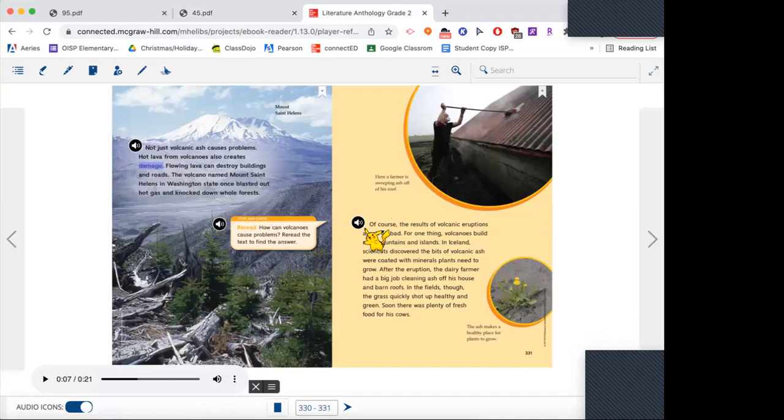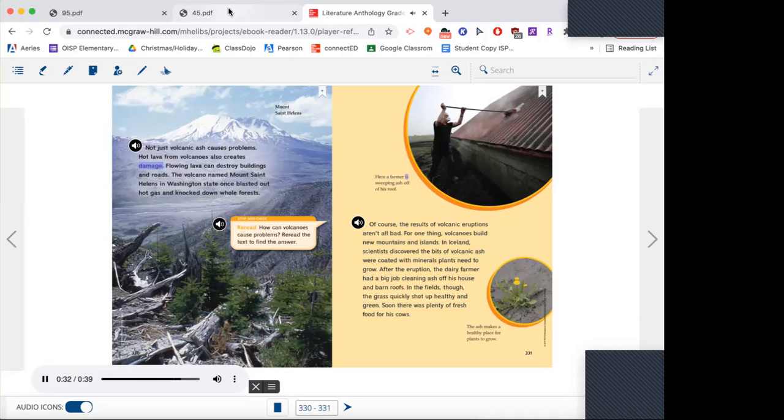Ooh, we didn't read about that today, but we read about it yesterday. Let's read. Of course, the results of volcanic eruptions aren't all bad. For one thing, volcanoes build new mountains and islands. In Iceland, scientists discovered the bits of volcanic ash were coated with minerals plants need to grow. After the eruption, the dairy farmer had a big job cleaning ash off his house and barn roofs. In the fields, though, the grass quickly shot up healthy and green. Soon there was plenty of fresh food for his cows.